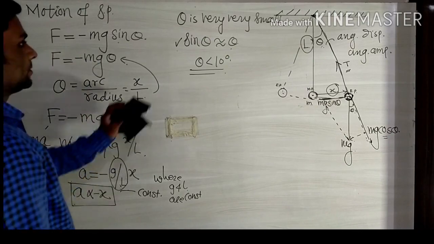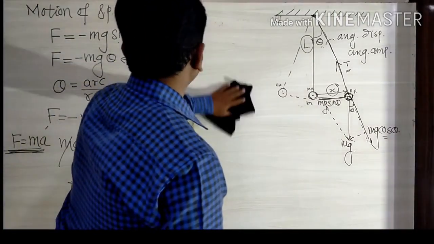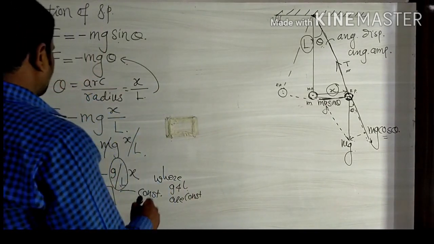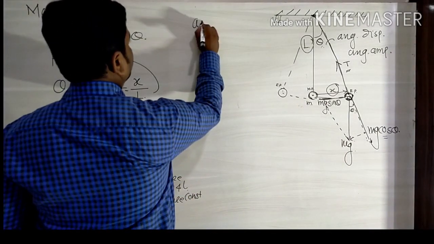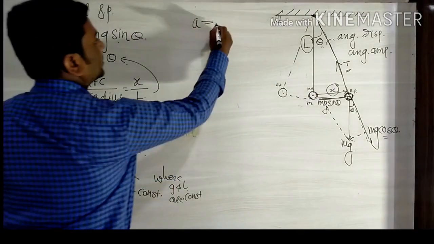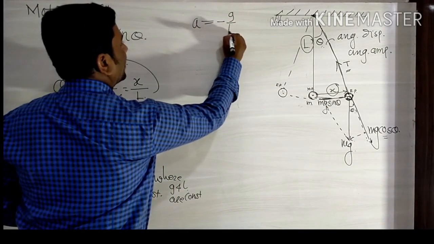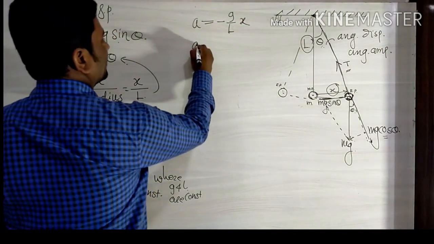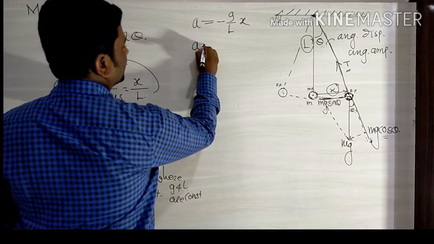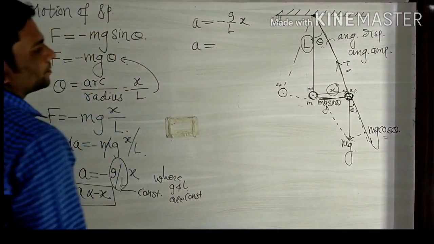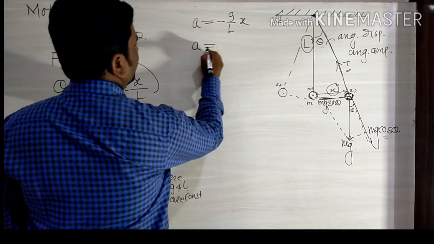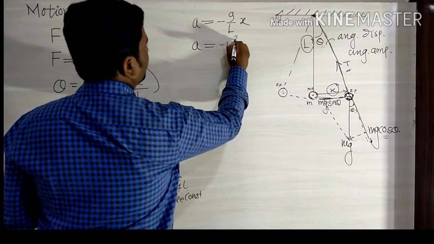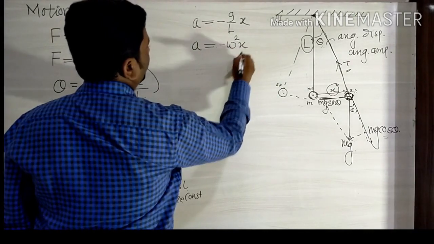Now we find the period of a simple pendulum. We know from the earlier equation that a is equal to minus g upon L into x, and the general equation of acceleration for a particle performing simple harmonic motion in terms of x is a is equal to minus omega square x.